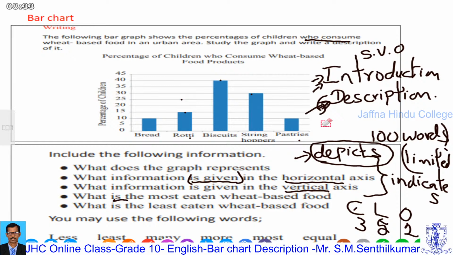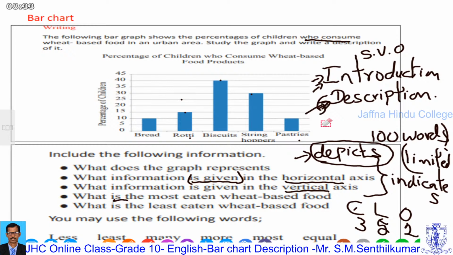Most of the students in the urban area prefer fast foods for their breakfast, such as biscuits, pastries, bread.